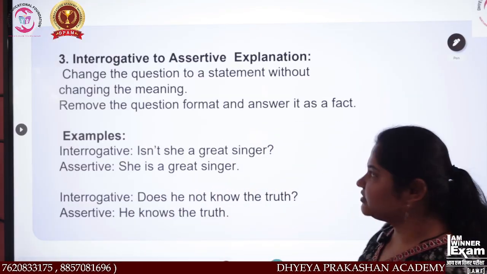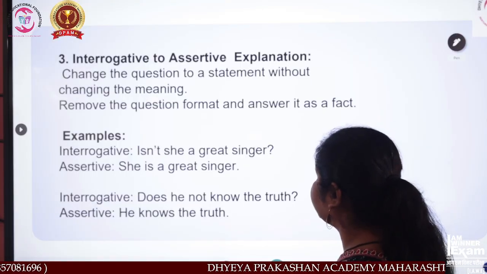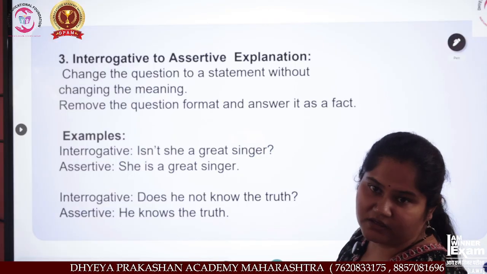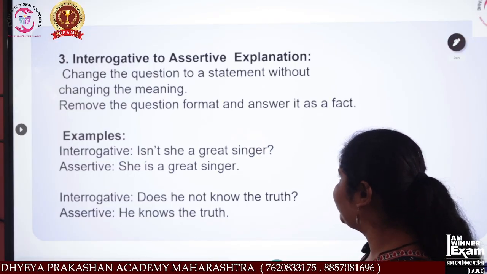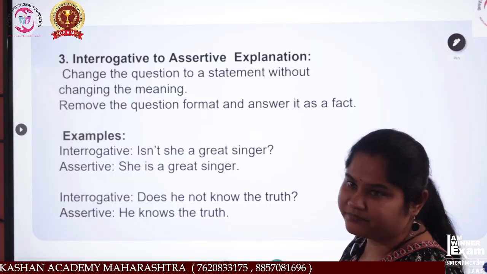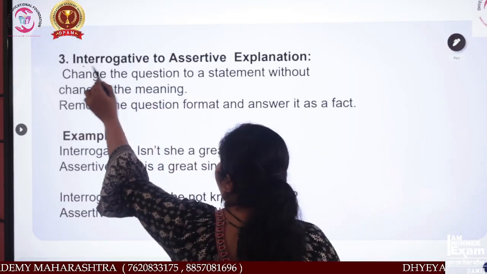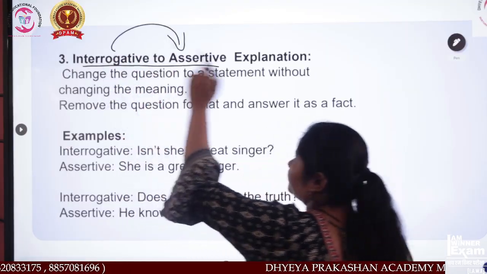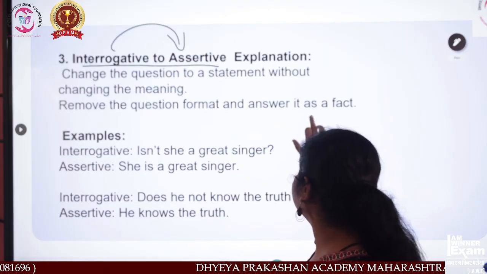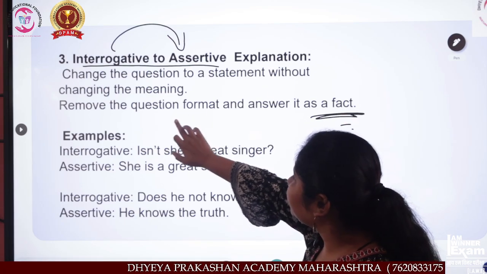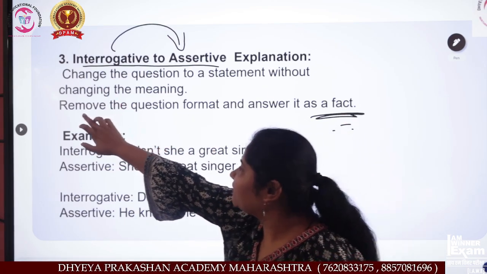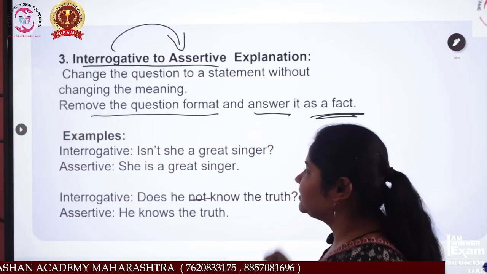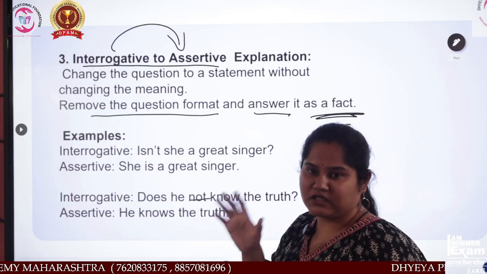Next is what? That is interrogative to assertive explanation. Change the question to a statement without changing the meaning. Okay. Remove the question format and answer it as a fact. What are we talking about? Interrogative to assertive. Now we are converting interrogative, meaning question type, into a normal sentence. That is called a fact or statement. What is the rule? That we have to remove the question format and answer it. Okay, this should be in a formal answer.